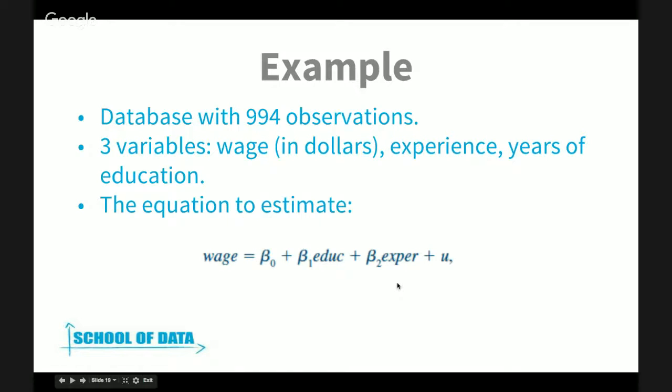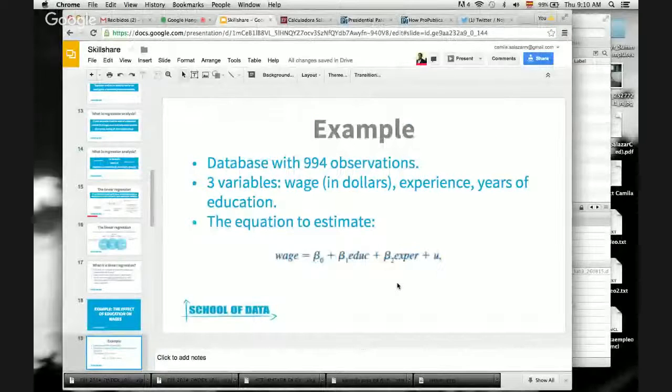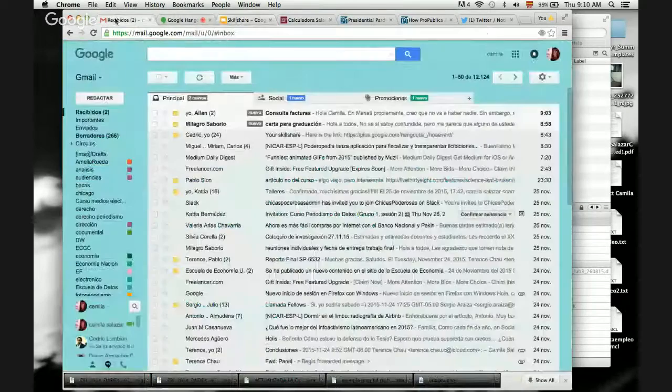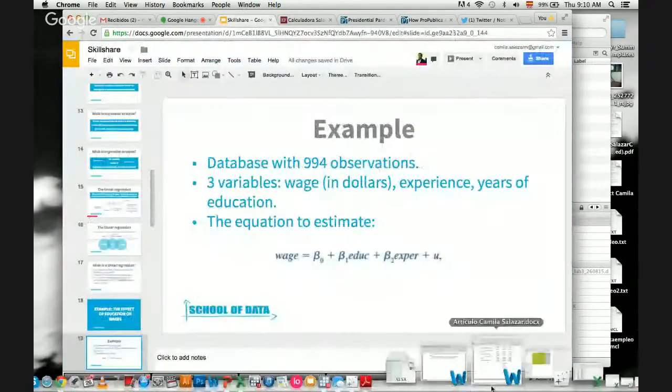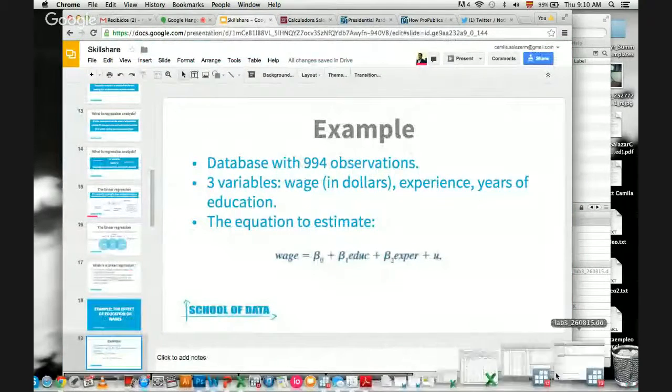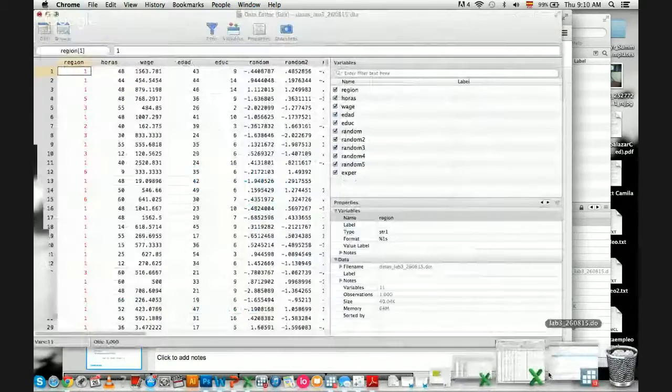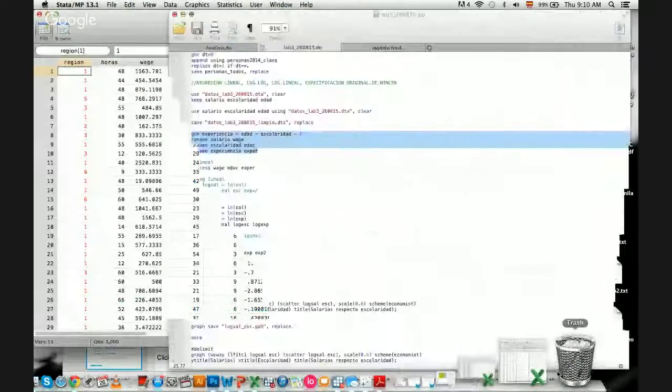To run these models, we most of the time use statistical programs. You could run them in spreadsheets, but you have to add some plugins to your Excel, depending on if you're using Excel for Mac or for Windows. But I really encourage you, it's way easier to do it in statistical programs. And as I will show you over here, I ran this with a program called Stata. Let me wait, I have it over here. There you go.